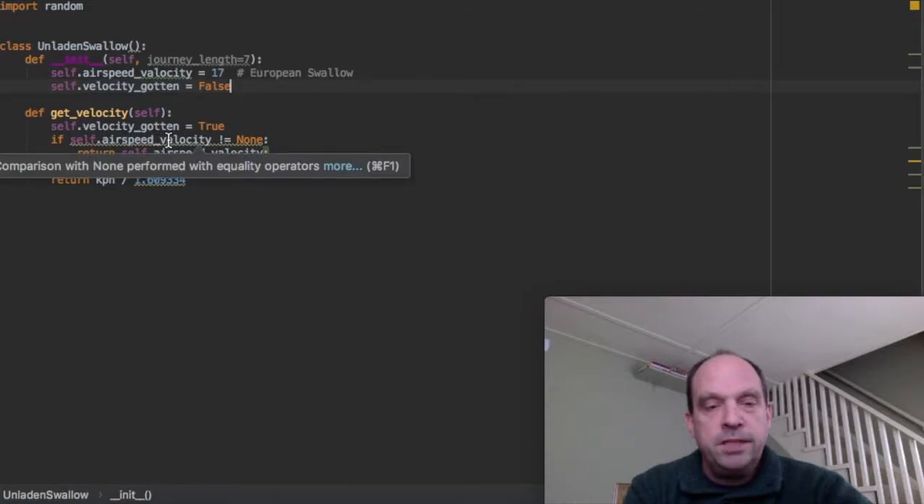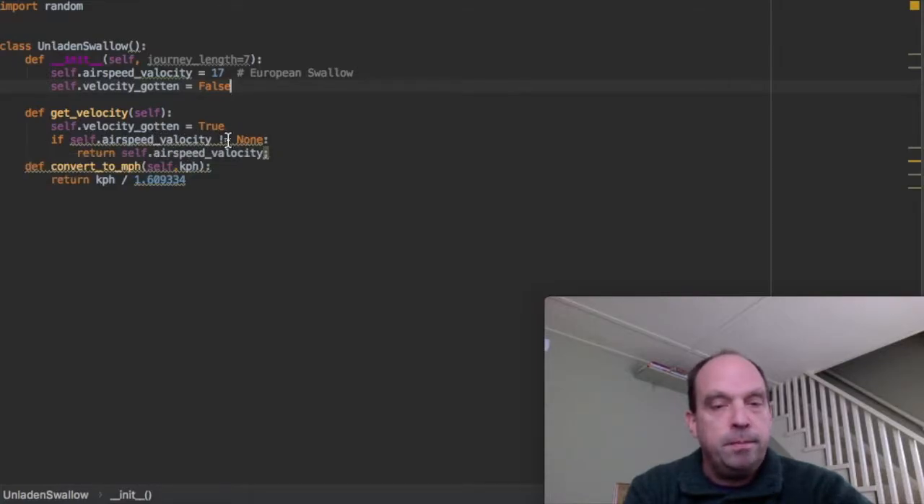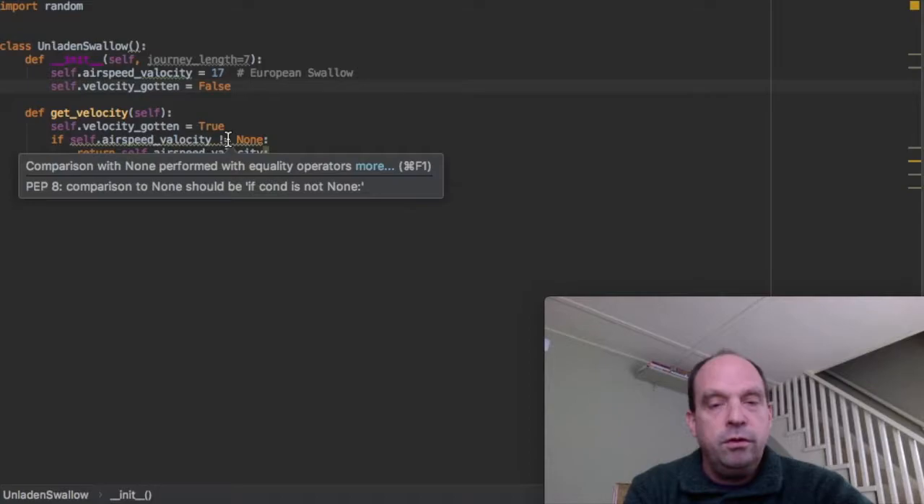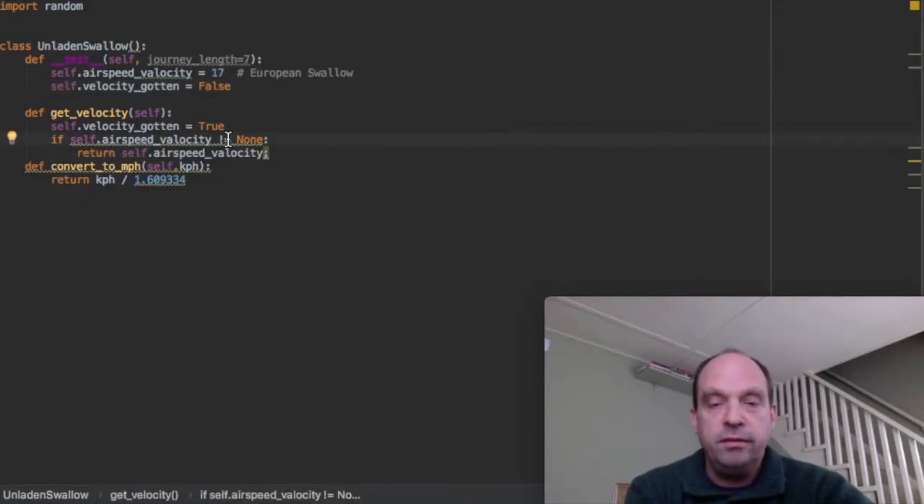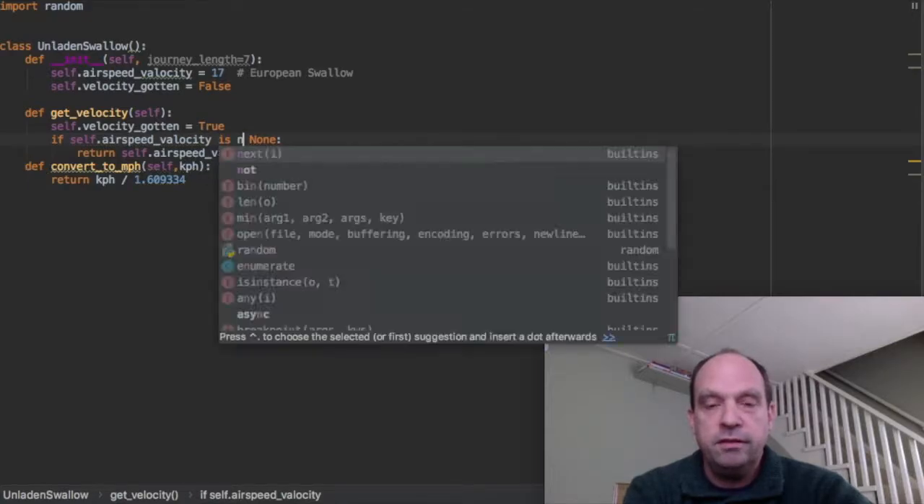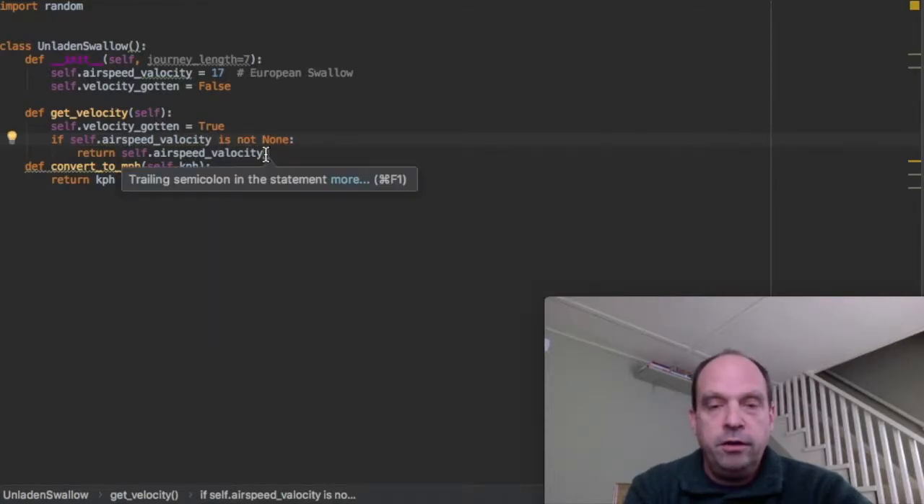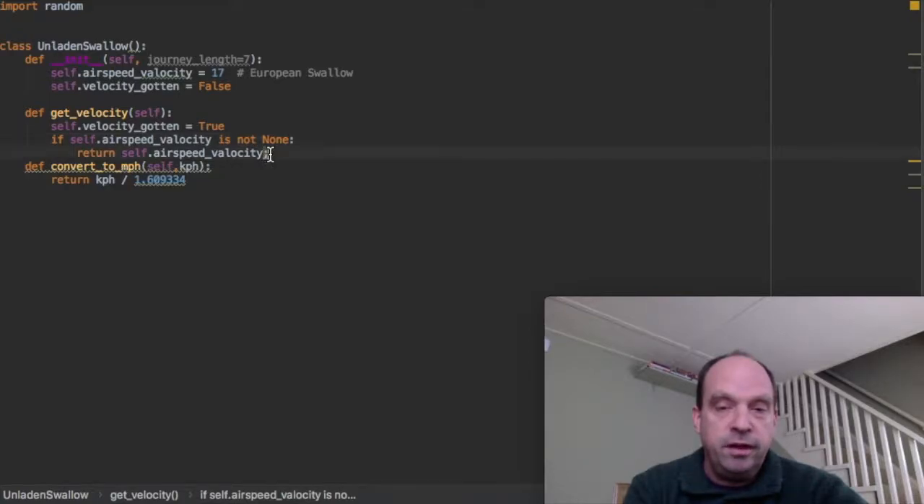Whenever we're comparing an object to a built-in type like none type, we don't use equal to or not equal to. We use is or is not. So we're going to replace not equal to with is not. If you've been coding in other languages, you might be in the habit of adding semicolons to the end of each line. Python will accept that, but it's not the standard, so we want to get rid of that semicolon.